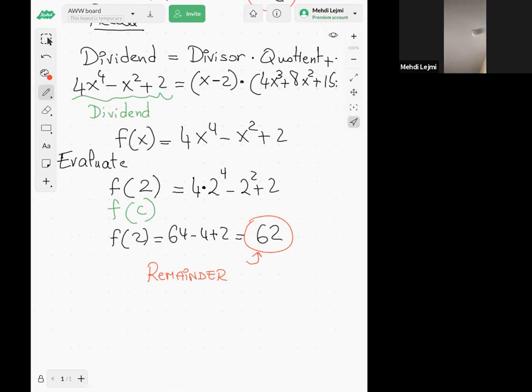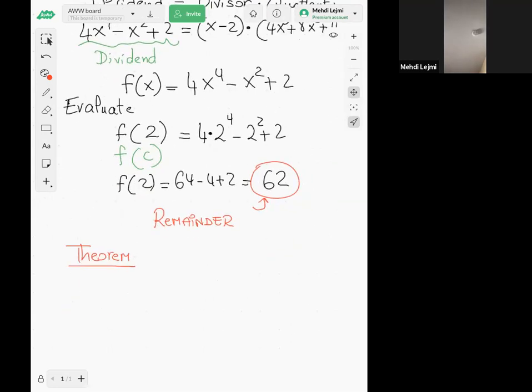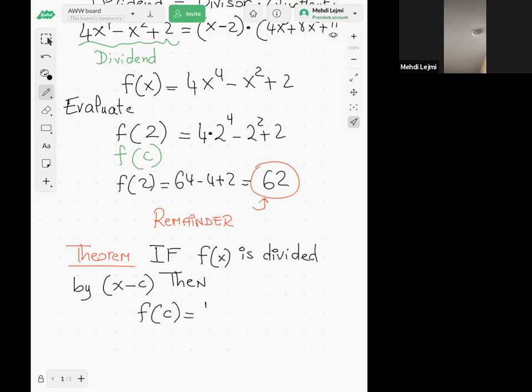So this is actually a theorem which says that if you divide f of x by x minus c, then f of c would be equal to the remainder. Okay, so the theorem says the following. If f of x is divided by x minus c, then f of c is equal to the remainder.